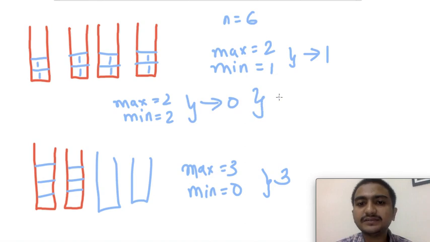But this is possible only when, suppose I have to fill k and there are n rows, k mod n is equal to 0, right? Then only this is possible, and then you will get a difference of 0. Otherwise you will always get a difference of 1.